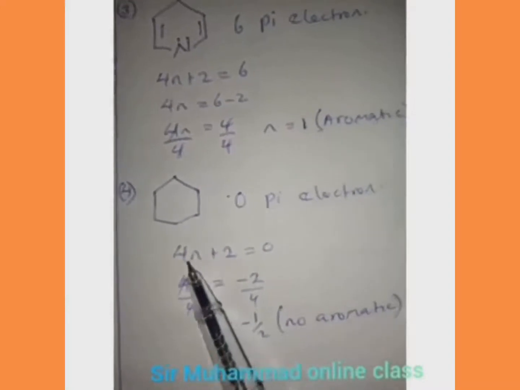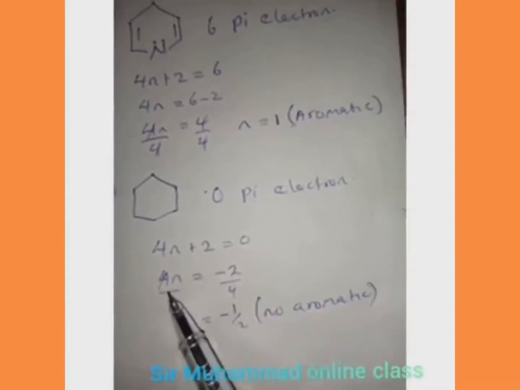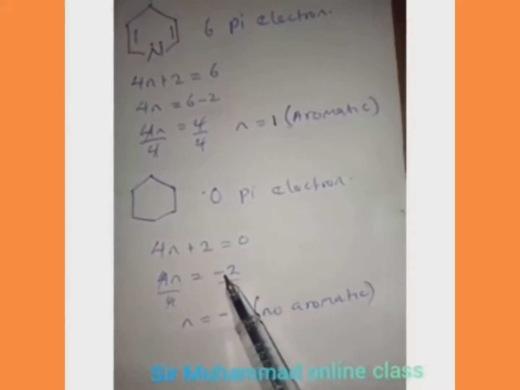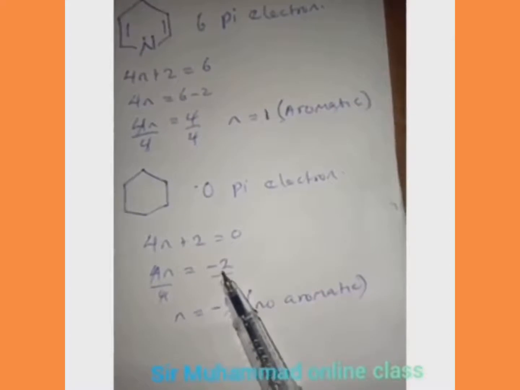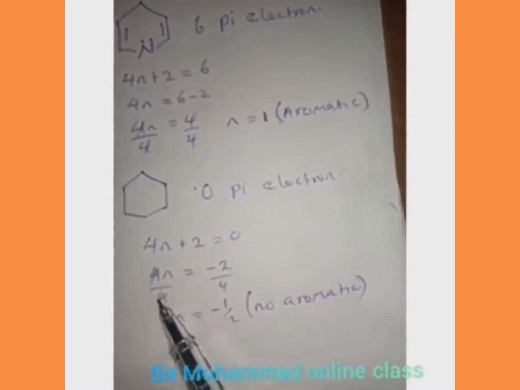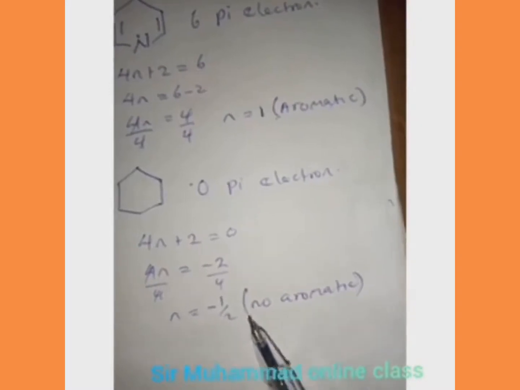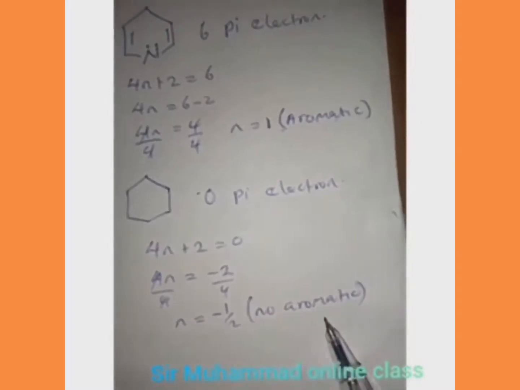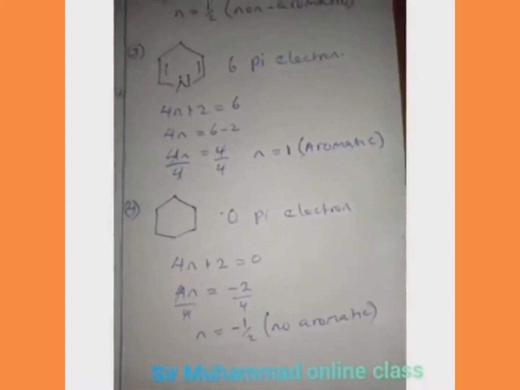So now we can say 4n plus 2 is equal to 0. Subtract 2 from both sides. We have 4n is equal to 0 minus 2, which is minus 2. Divide by 4, so n is equal to minus 2 over 4, which is minus 1 over 2. So the compound is non-aromatic. So this is how we detect an aromatic compound.